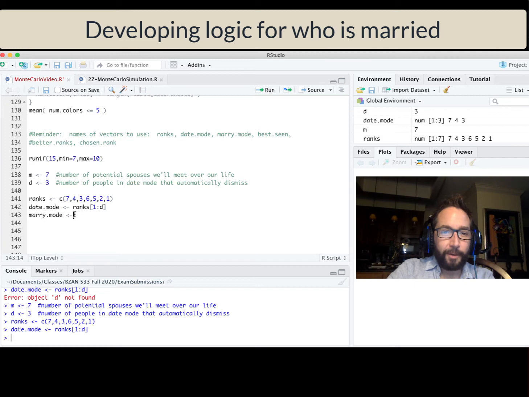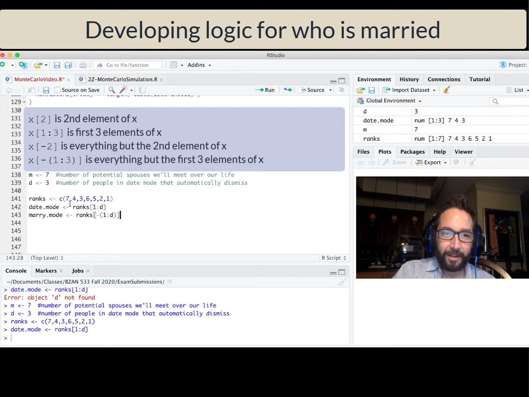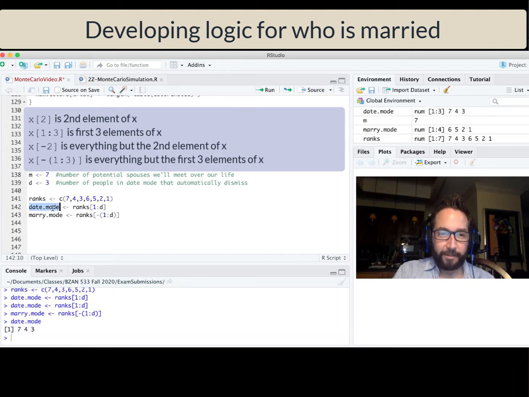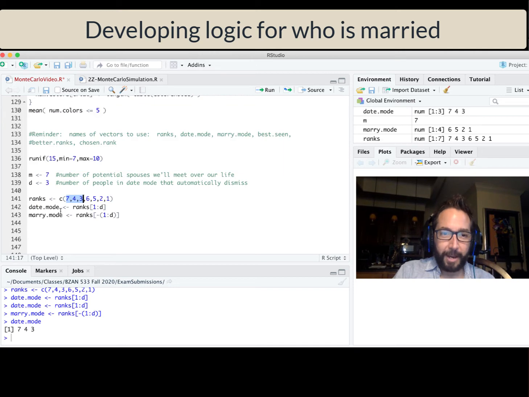And marry mode is going to be the rest of them. My shortcut for everything but a certain set of elements is to put a minus sign and then parentheses and say what elements I don't want to see. So if the first D elements are the people that are going to be in date mode, everything but those first D are going to be in marry mode here. So as a sanity check, print those out to the screen. 7, 4, 3 looks like it matches up. Marry mode, let's make sure it's 6, 5, 2, 1. It is, we're good.